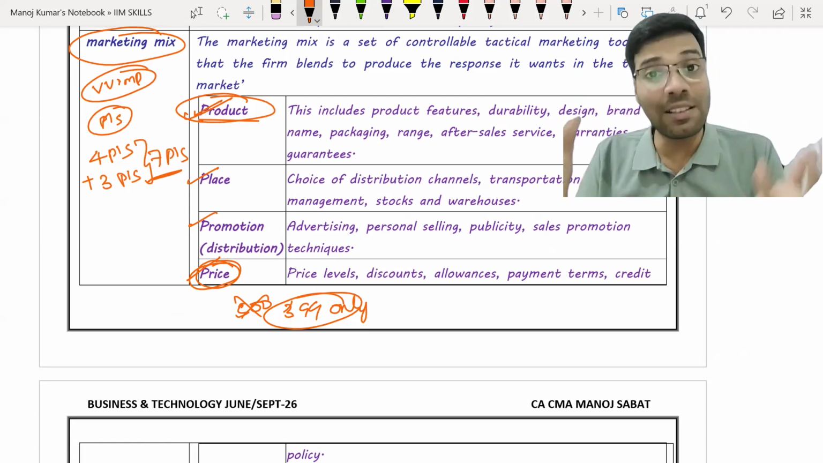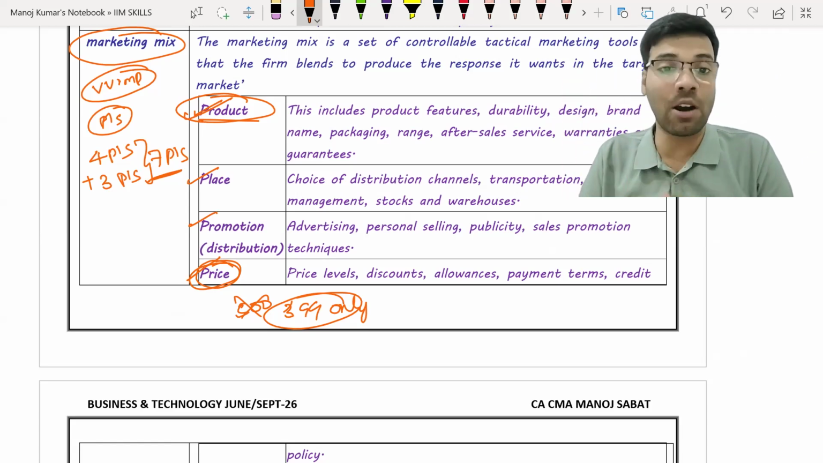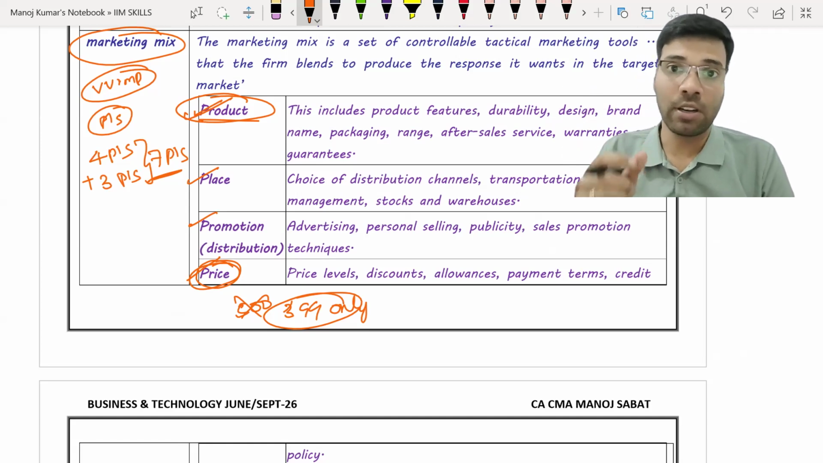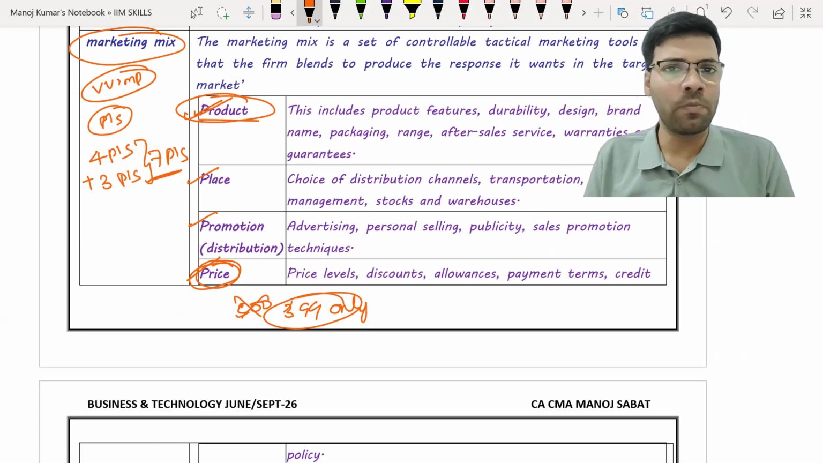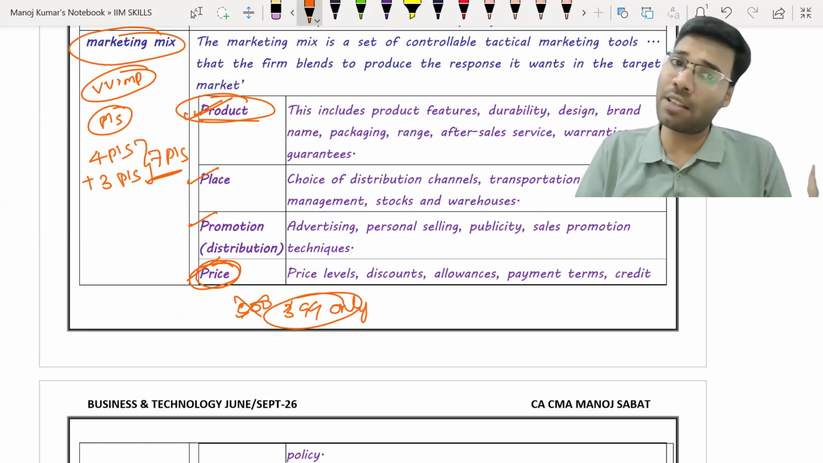These are all the considerations that need to be taken into account while you are doing pricing of a product. Now different types of pricing strategies may be followed.